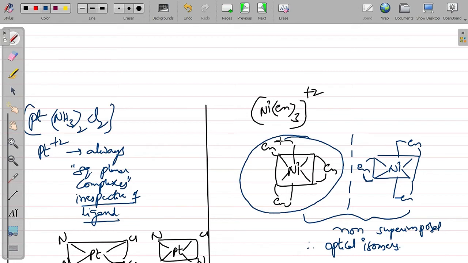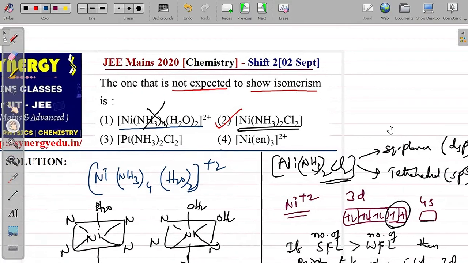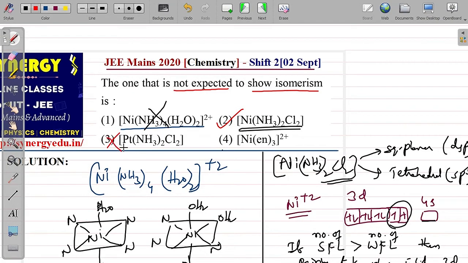As you see here, there is no plane of symmetry or center of symmetry possible in this. Therefore, you can directly say this mirror image will be an optical isomer of this one. So in the given options, only the second option is right. The third and fourth options are also wrong.